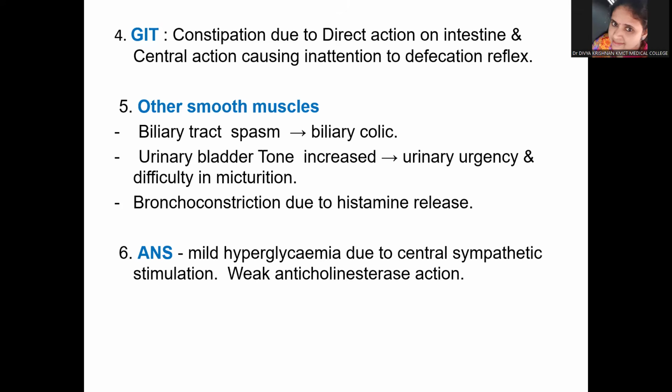Among other smooth muscles, mainly it affects the biliary tract, causing biliary colic. It also increases urinary bladder tone, which leads to urinary urgency and difficulty in micturition. There is also bronchoconstriction because of histamine release. So there is a contraction in most of the other smooth muscles. In the ANS, it can cause mild hyperglycemia because of central sympathetic stimulation, and there is a weak anticholinesterase action also. However, this action on the ANS is very negligible.